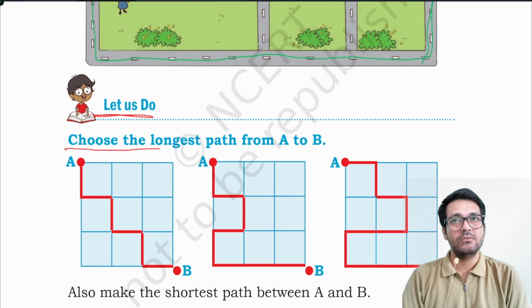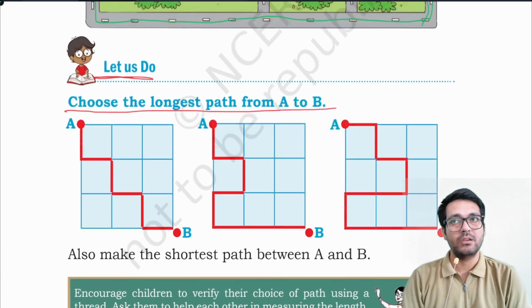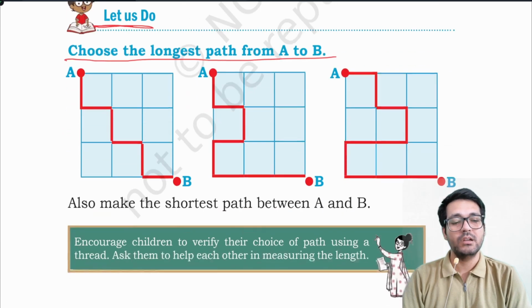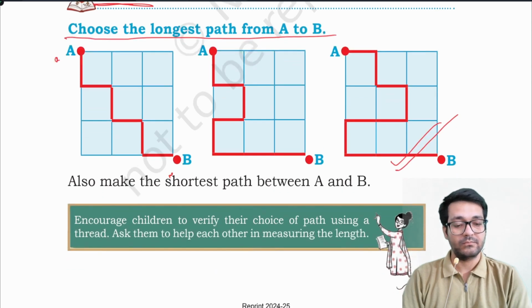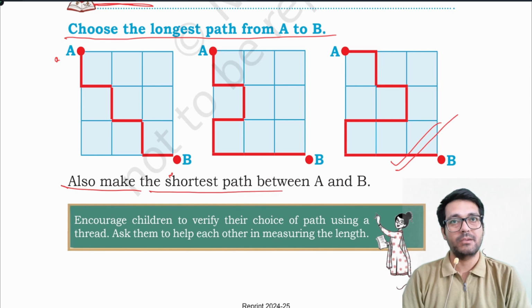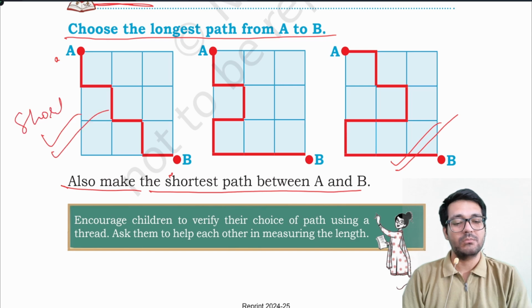Let us do. Choose the longest path from A to B. Again, you can use thread and put the thread as per the path along the red line. You will get the longest thread in the third picture. Also make the shortest path between A and B. This one is the shortest. Okay, this one is the shortest path. This is the longest path.